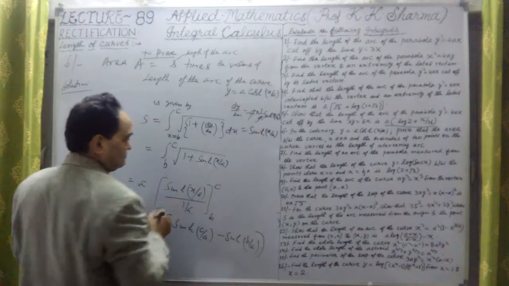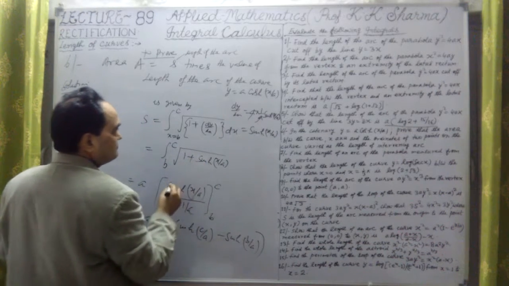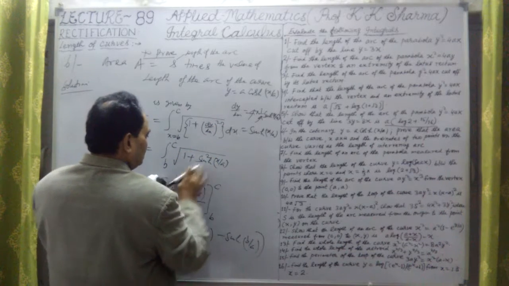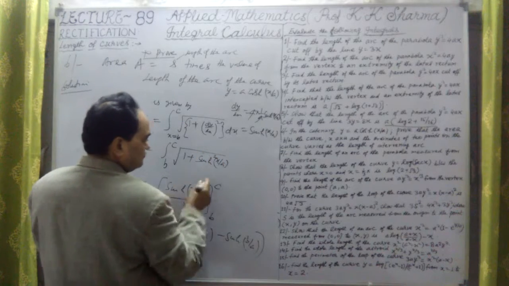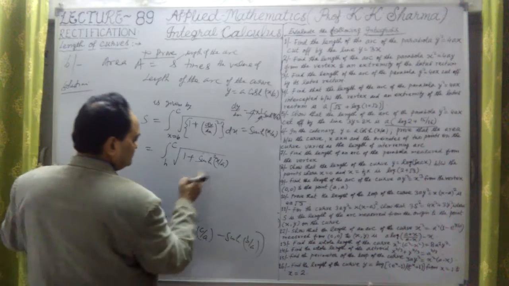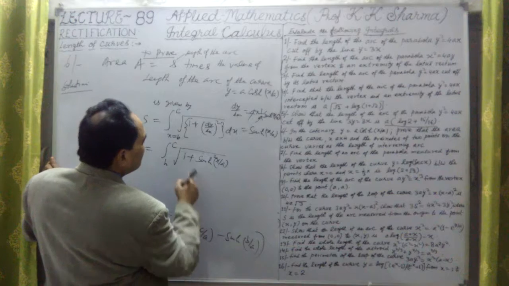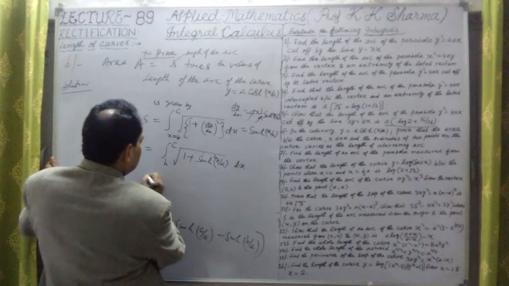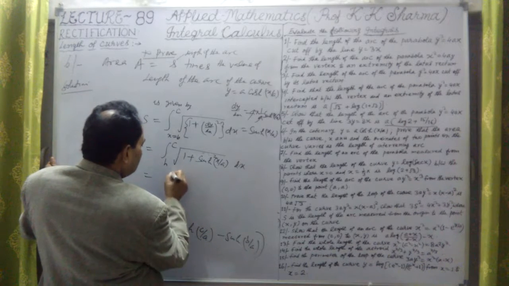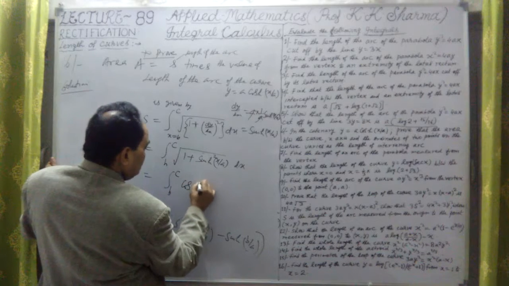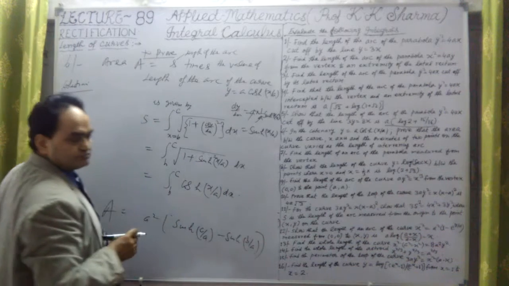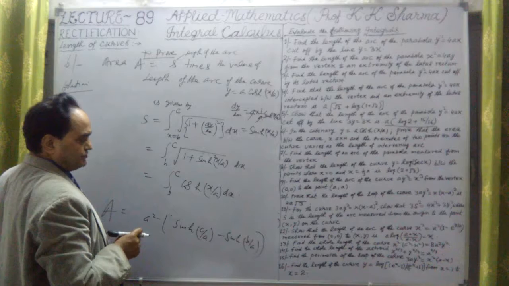This is dy by dx, and it is squared, so we get sine hyperbolic square. Then 1 plus sine hyperbolic square is cos hyperbolic square x upon a, that means only cos hyperbolic x upon a into dx here. Now we have to integrate this.